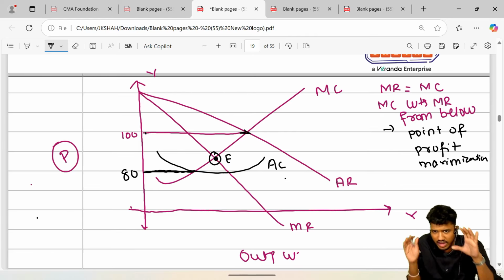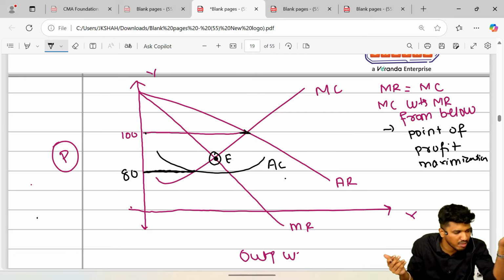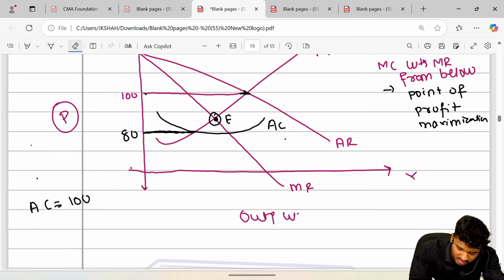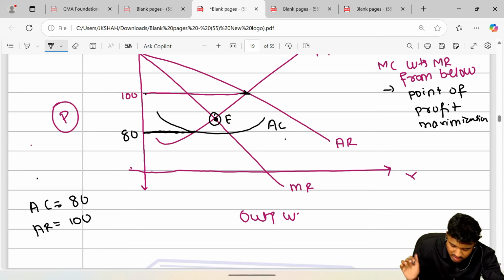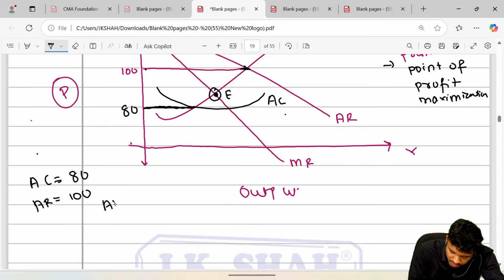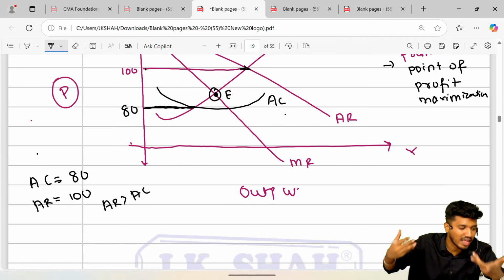So guys, if you observe, AC means cost, AR means revenue. So our AC, that is cost incurred, is 80 rupees and AR is 100 rupees. जेब से जितना पैसा गया is 80 and AR is 100. ठीक है, the cost incurred from pocket is 80 and the revenue we have got is 100 rupees. So here, average revenue is greater than average cost. इसका मतलब जितना हमारे जेब में पैसा है वो ज्यादा है as compared to cost.